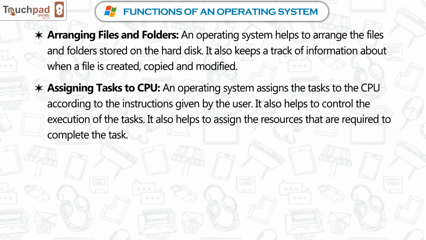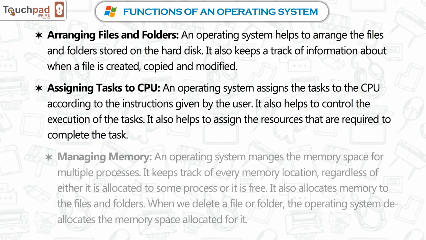Assigning tasks to CPU. An operating system assigns the tasks to the CPU according to the instructions given by the user. It also helps to control the execution of the tasks. It also helps to assign the resources that are required to complete the task.